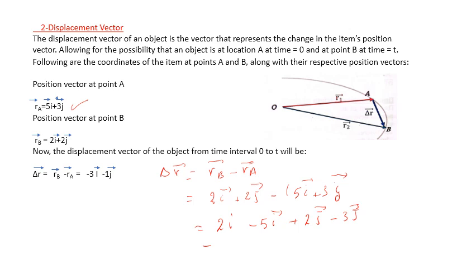We get the result here: minus 3i minus 1j. Okay, now you know how we get the displacement vector between two points. If you have the position vector for each point, you can get the displacement vector. So delta is the difference between two quantities.